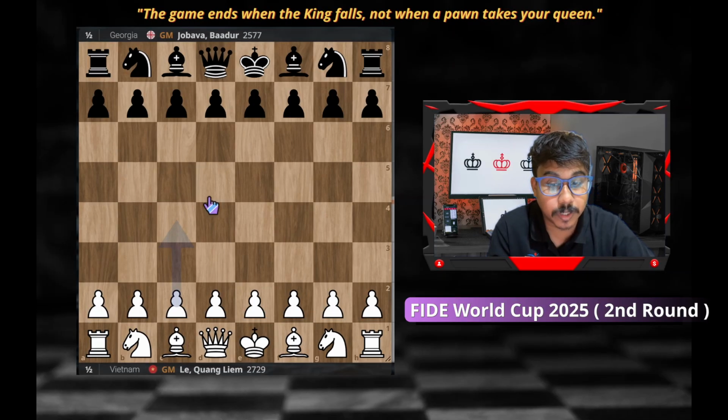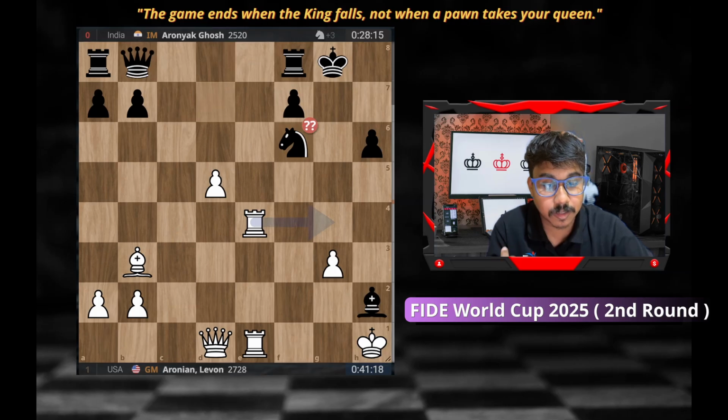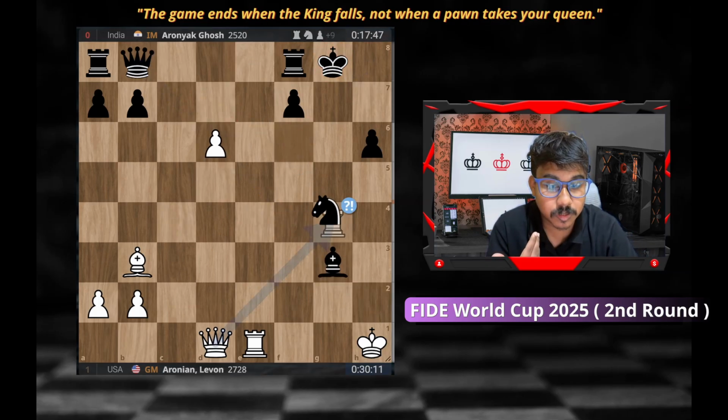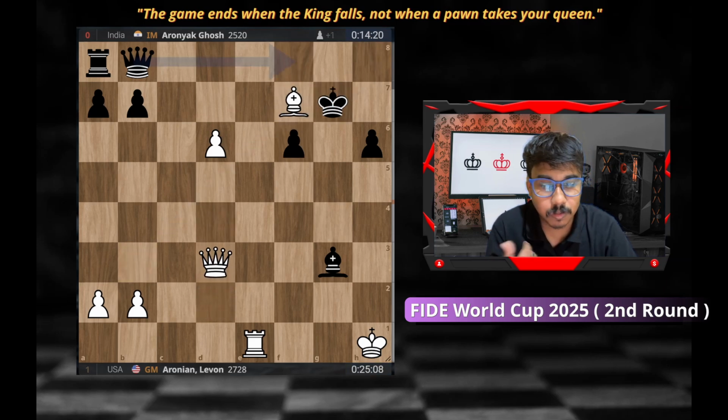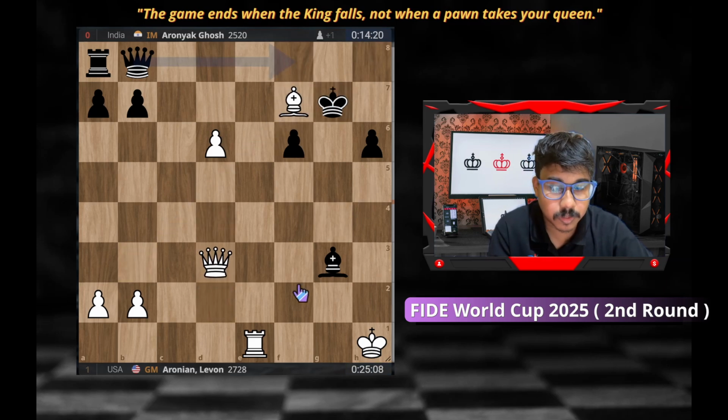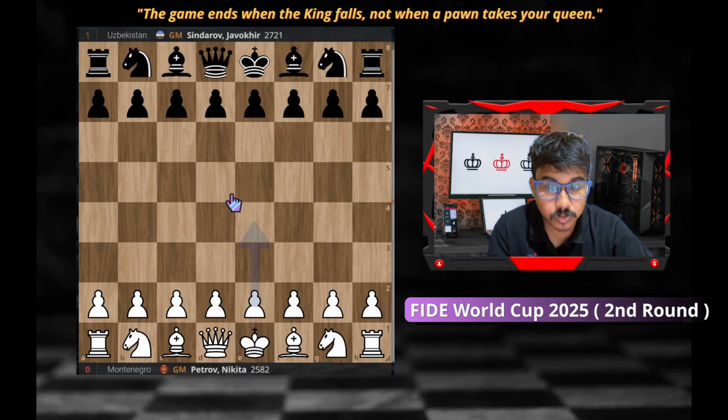Javokhir Sindarov also made a draw with Lake Wan Liam. Arunak lost against Levon. Arunak is playing from India. So he lost against Levon. He made some mistake, and at this moment knight f6 was a blunder by which he basically lost. Queen g6 was coming, and it's a completely losing position. D pawn. Sindarov Javokhir won the game with Petrov Nikita. So that's a good result for Sindarov.